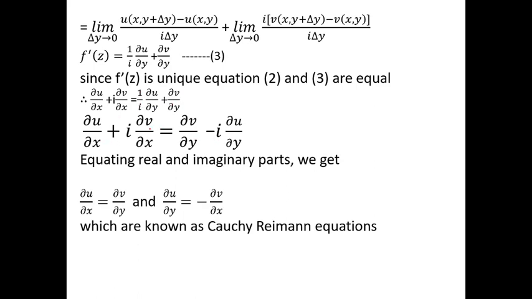Now comparing the real part and imaginary part. The real part of LHS is ∂u/∂x, which is equal to the real part of RHS, ∂v/∂y. And the imaginary part in LHS, ∂v/∂x, is equal to ∂u/∂y. This is called the necessary condition for the function to be analytic. For a function f(z) to be analytic, it satisfies these two equations. These equations are called the CR equations, or Cauchy-Riemann equations.